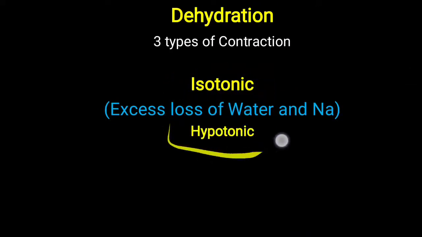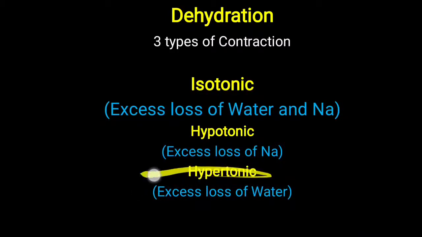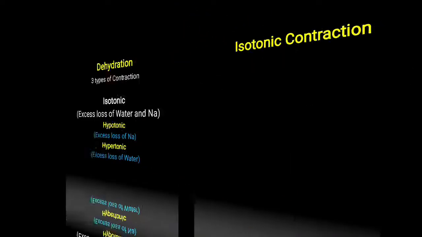Further, hypotonic contraction. Hypotonic means the overall water content is more and the sodium level is decreased. So here excessive loss of sodium is observed, that is called hypotonic. One more is hypertonic. Here there is excessive loss of water and the sodium concentration is increased, even though there is hypovolemia or dehydration. But currently we will discuss isotonic contraction, and hypotonic and hypertonic in another video. Let us look at what happens in isotonic.